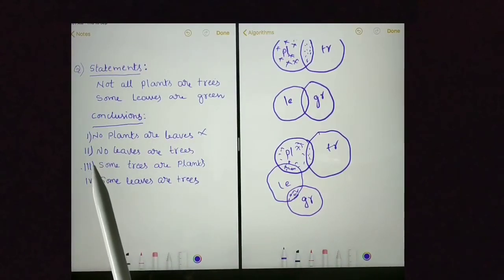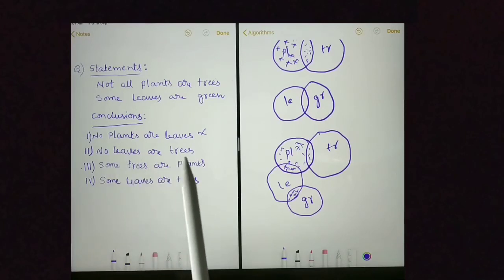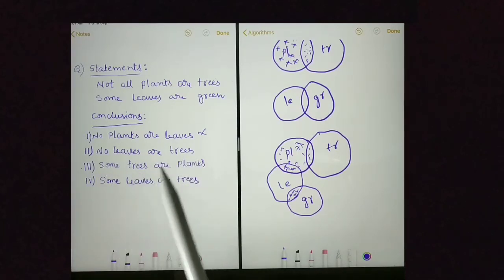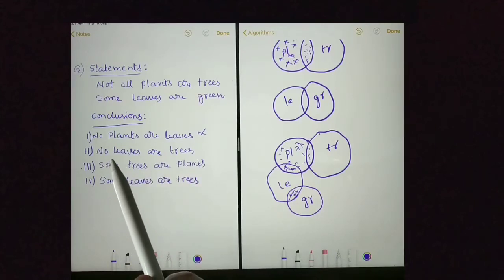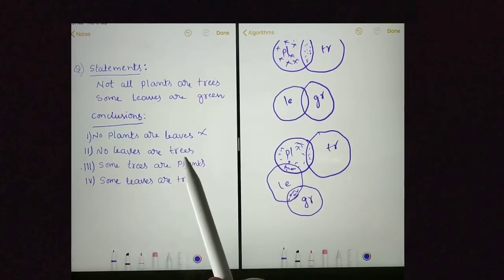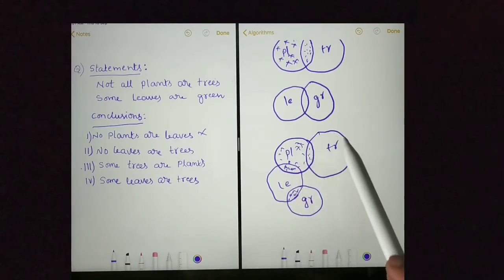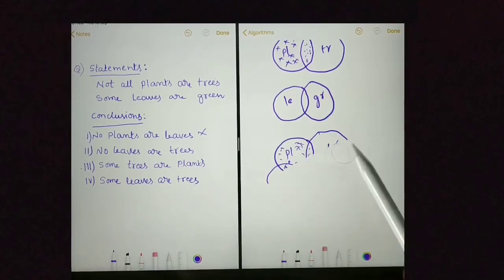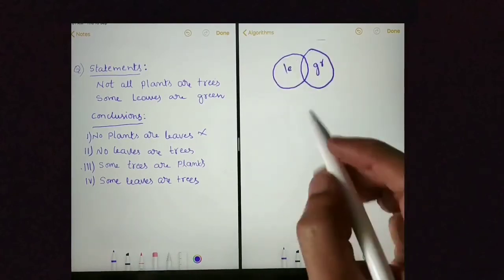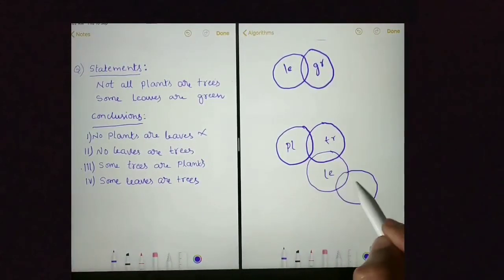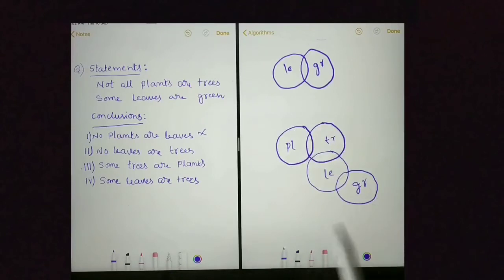Now I will move on to the second conclusion. No leaves are trees. This is a definite conclusion. To disprove this conclusion, we need to prove that some leaves are trees. The leaves circle is this and the tree circle is this. We need to intersect these two. I have drawn the Venn diagram by making these two intersecting, trees and leaves.